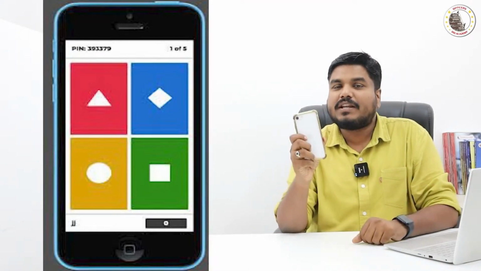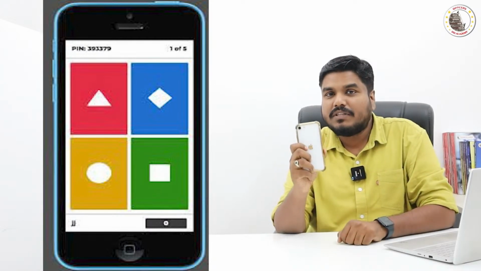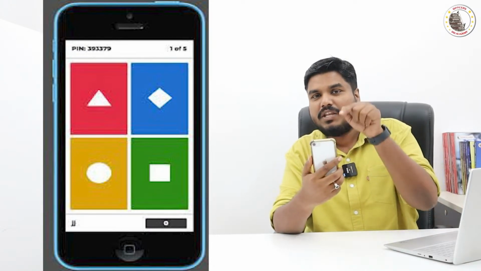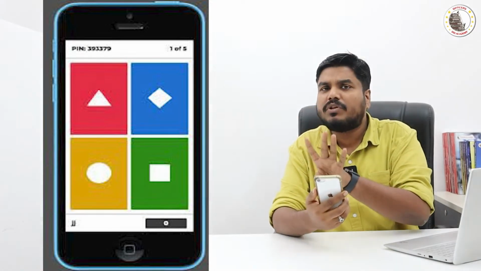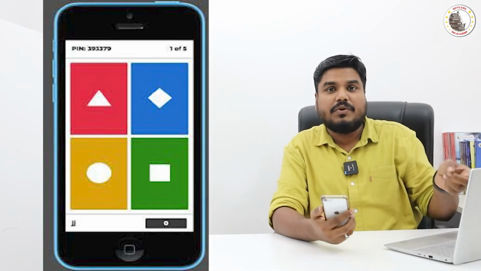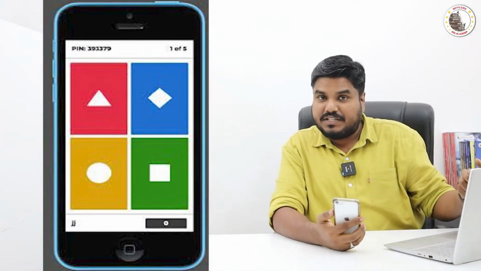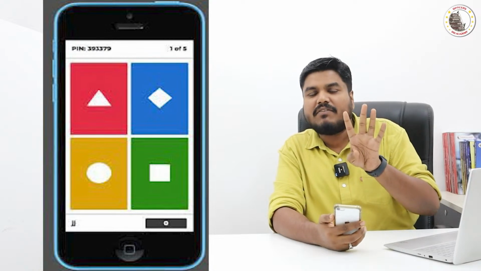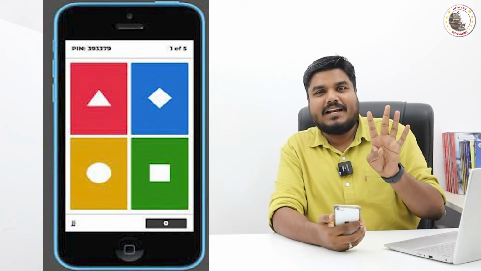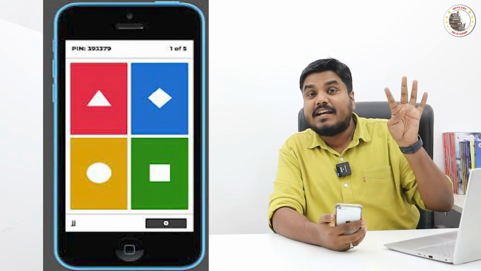In your mobile phone, you have installed the Kahoot application. The Kahoot application in your device will show you only 4 colored boxes. Only in the live video which you are watching, I will give you the question followed by the 4 options. The 4 options will have a color code. So if you are going to choose A as the right answer, then A is red. Give you enough time.